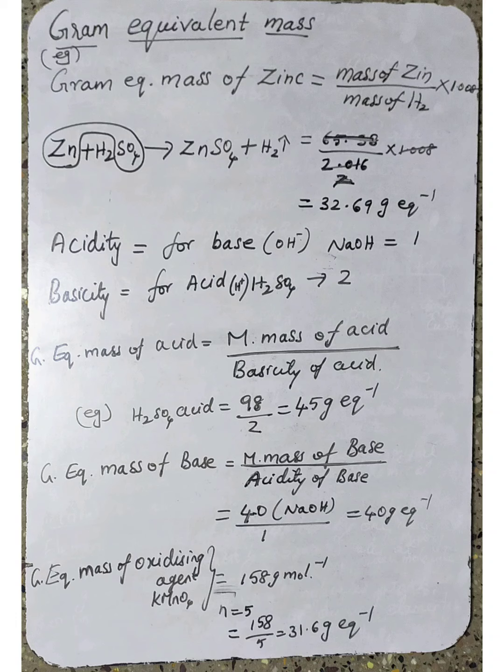Understood? Okay. This is the definition for gram equivalent mass. The gram equivalent mass of any compound or an element or an ion may be calculated by 3 methods. What are the 3 methods? One is hydrogen displacement method, another one is oxide method, and the third one is chloride method.